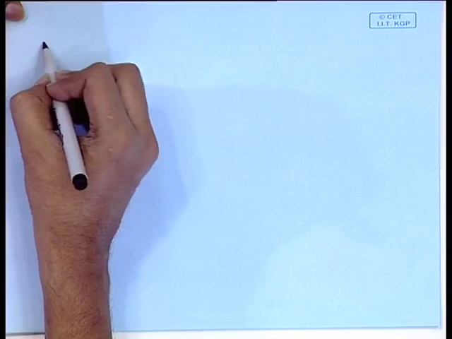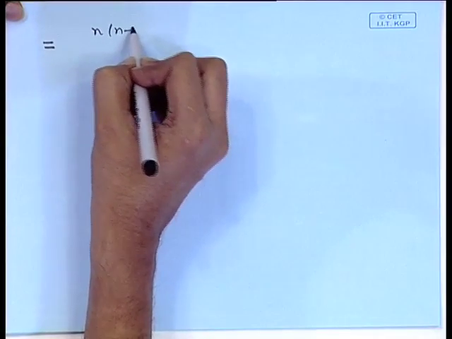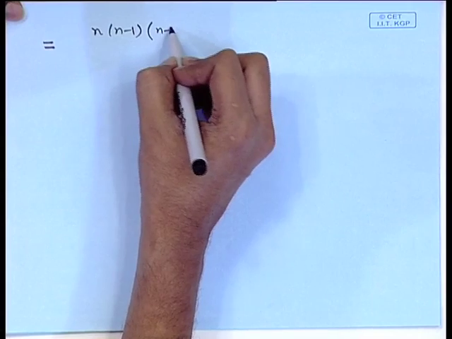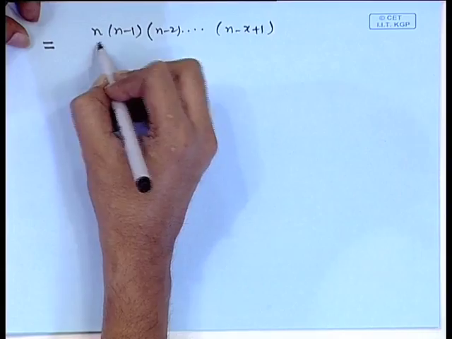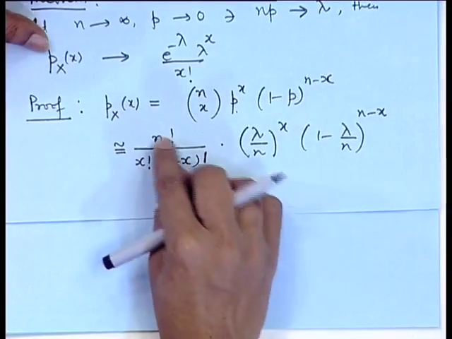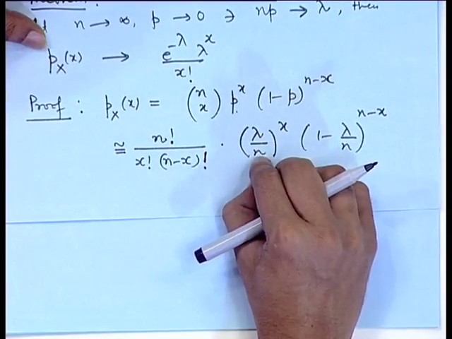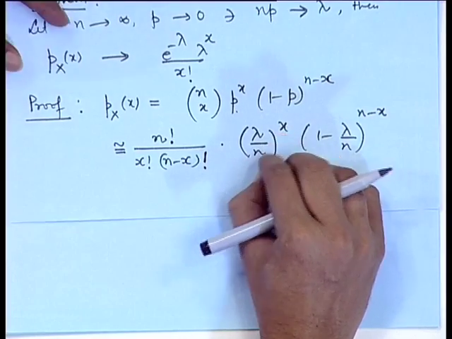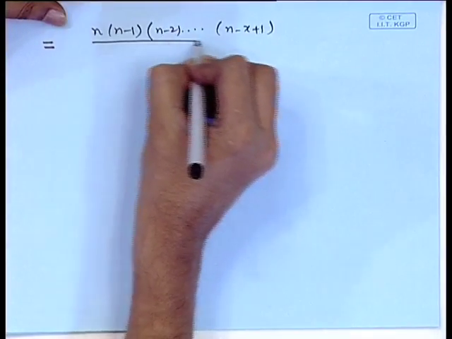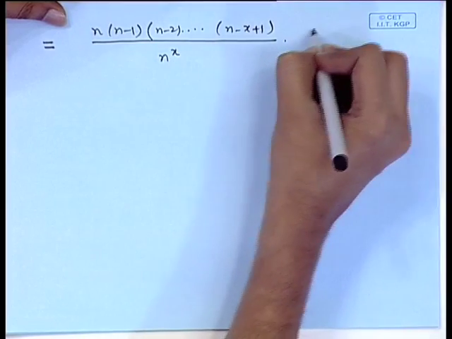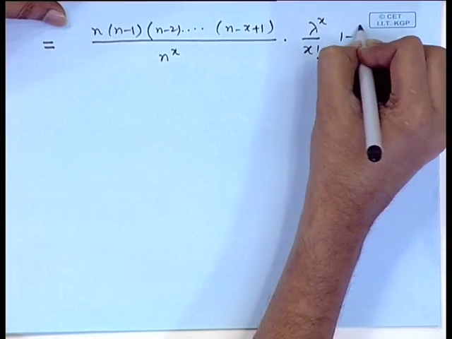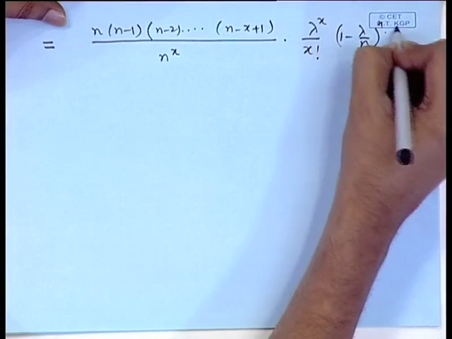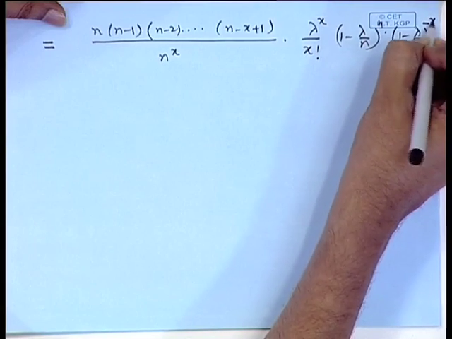So, we have to simplify these terms. We can write it as n into n minus 1, n minus 2 up to n minus x plus 1. So, this term has been adjusted. In the denominator, we have n to the power x. So, this term we put here. So, we are left with lambda to the power x by x factorial. Then we have 1 minus lambda by n to the power n and 1 minus lambda by n to the power minus x.